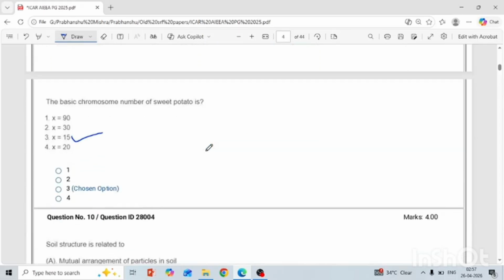Okay, another question: the basic chromosome number of sweet potato is 15. Basically it is a hexaploid and the chromosome number is 90. So 15 into 6 is 90.